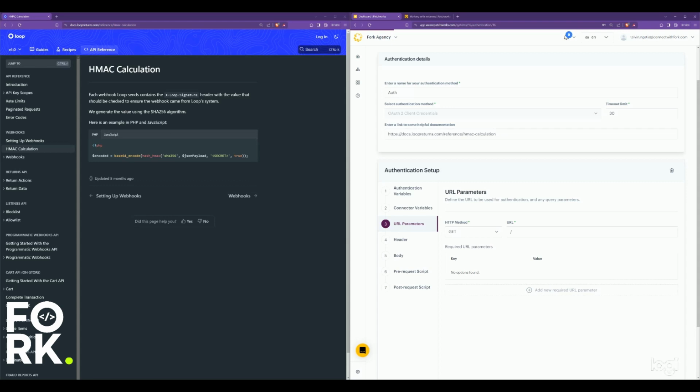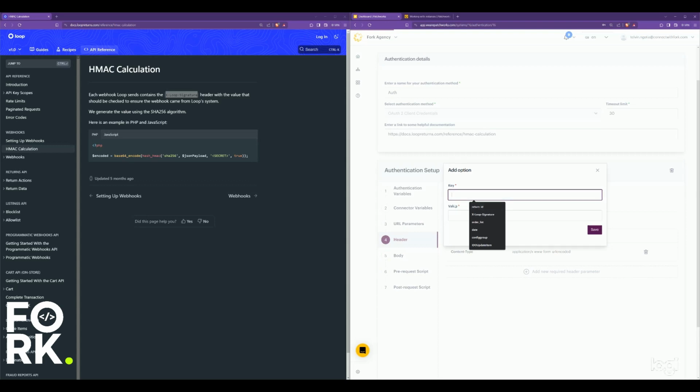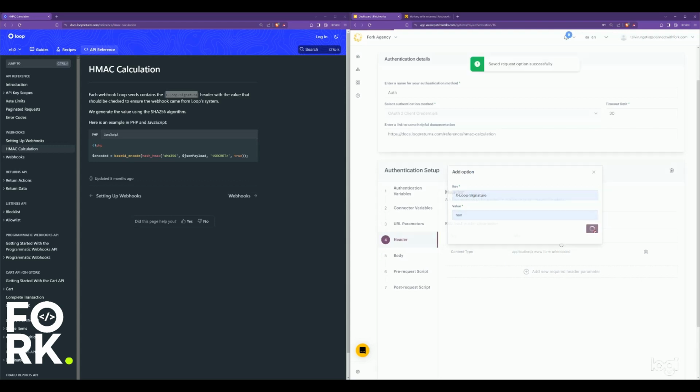They have their own authentication on top of it, which is like an encryption to show that it's coming specifically from Loop's servers. They put it in a header, as you can see here on the other side, called X-Signature. This X-Signature is something that you have to actually create. So you add it as a header, and for now it's none, but you will be required to actually fill it out.